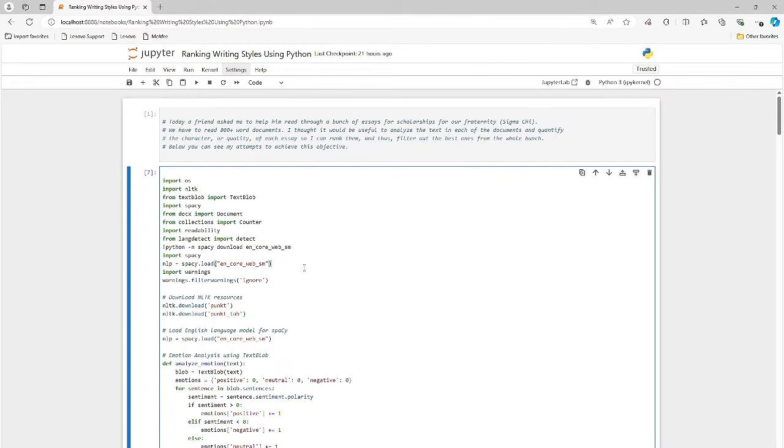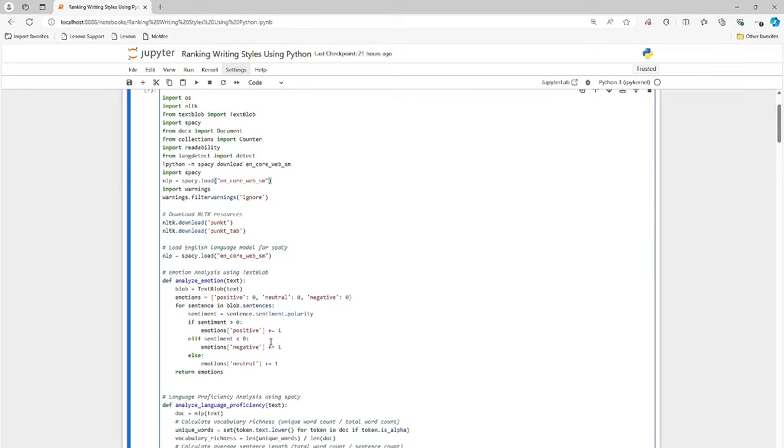We're loading these libraries. The first thing we're going to do is look at some sentiment analysis, right? Positive, neutral, or negative. Is the overall emotion a positive one, or is it kind of neutral, or is it kind of a negative emotion? Now, I wouldn't expect applicants for scholarships to have negative comments, but who knows? There might be some. I'd expect most of them to be positive, some to be neutral. You might have a couple negative references in there, and that's fine. If that's in there, I would probably kick that out right away. That's not something that would promote someone to be a recipient for a scholarship.